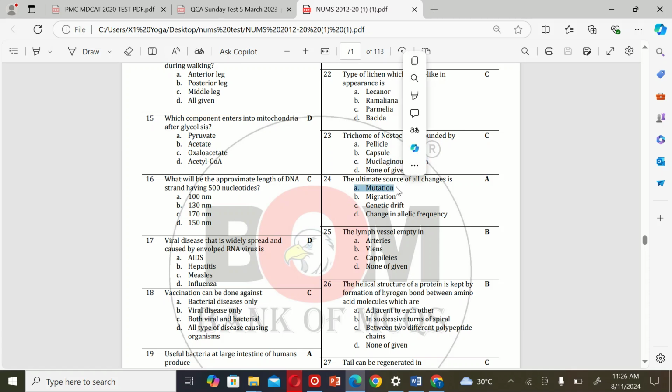Mutation. The next MCQ is: the lymph vessels empty into A. Arteries, B. Veins, C. Capillaries, and D. None of given. So the correct option is B.